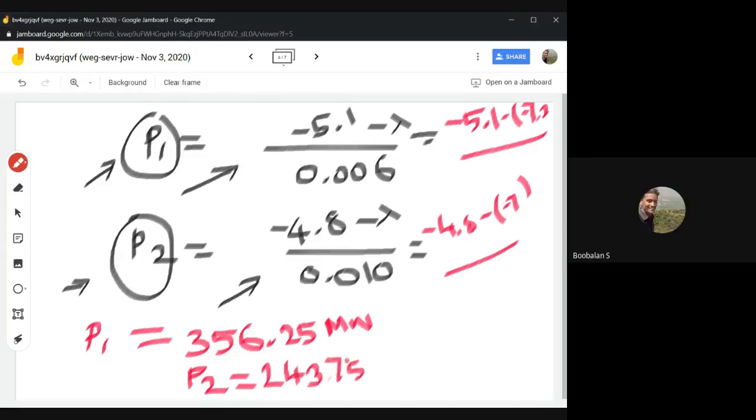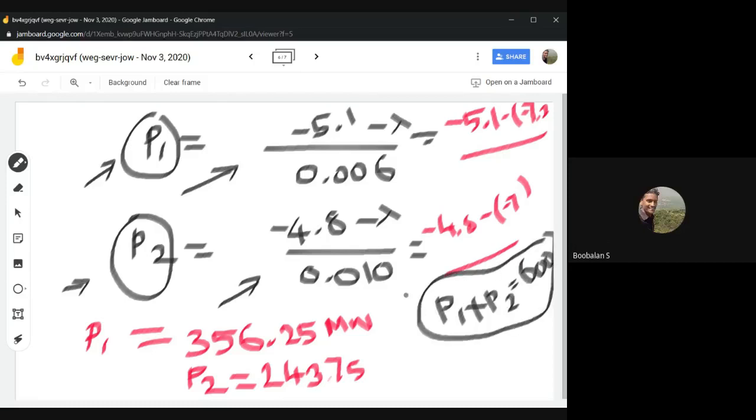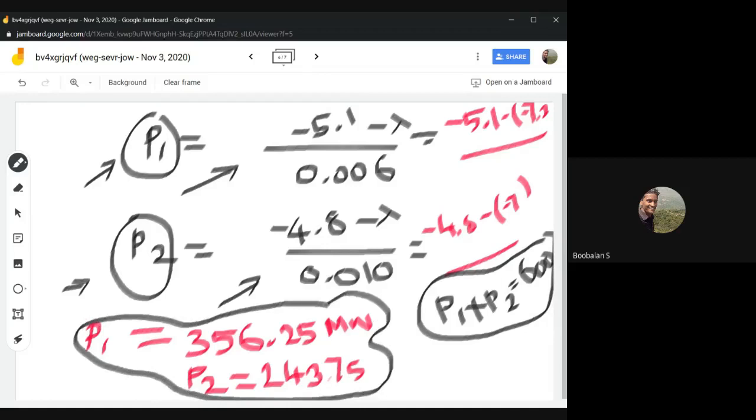243.75. Our constraint is now P1 plus P2 should be equal to 600, right? So just verify with that. P1 plus P2 should be 600, right? We need to verify with that. So got the idea now how the Lagrangian function is verified. The constraint matched, the constraint matched. Your entire system has now matched the constraint.